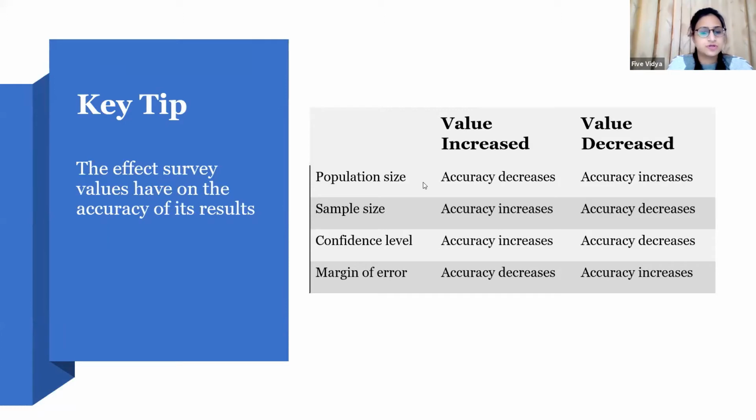But this is for all of you who are doing quantitative research. I recommend that you have your sample size more than 100. Do not go for a sample size which is less than 100, because later on, once you start doing the data analysis, if your sample size is less than 100, SPSS will not give you a good result. So to get a good result, your sample size should always be more than 100. 100 is also fine, but if you are taking 200, 250, that is better.